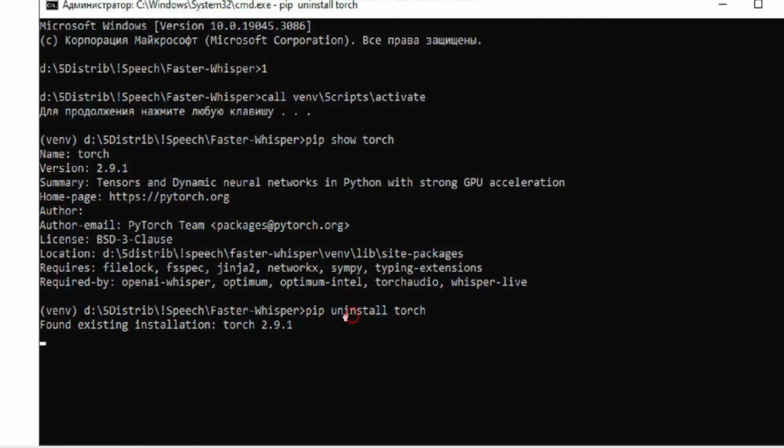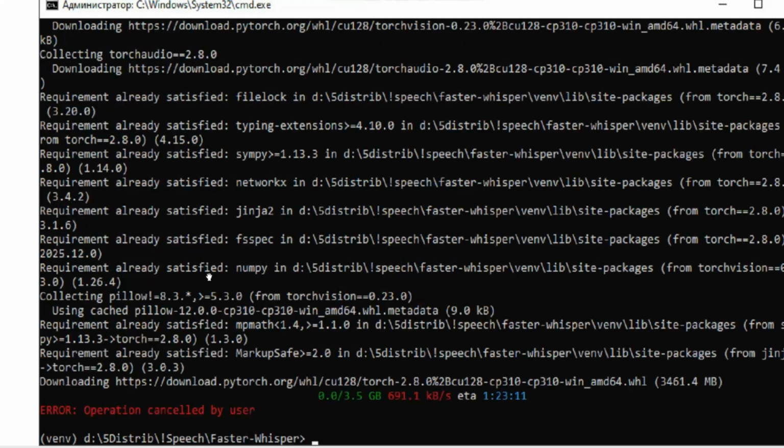I decided to first remove the torch version that was installed automatically when I installed Whisper Live. This is version 2.9.1, and then I gave the installation command for another torch package. As you can see, the torch package needs to download 3.5 GB. You can do this, wait for it to download and install.